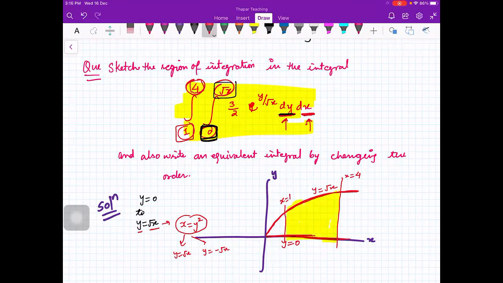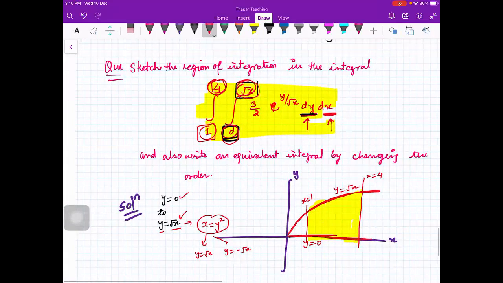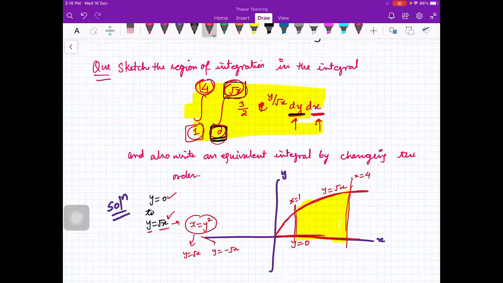You see, simply these are the limits of y. So you get y from 0 to y is equal to root x, which means this parabola. And then x from 1 to 4. So this is the region of integration.